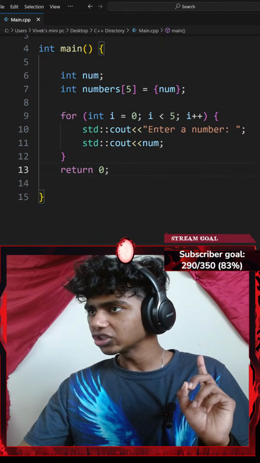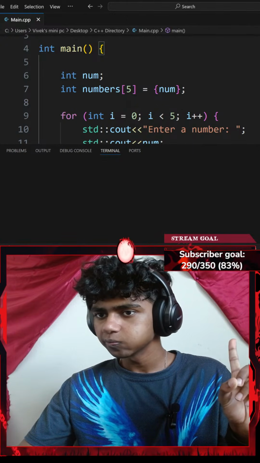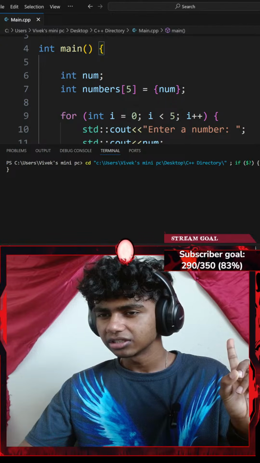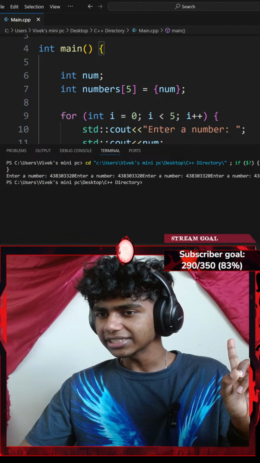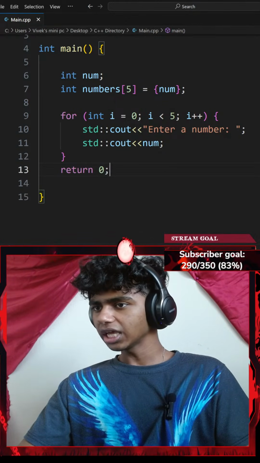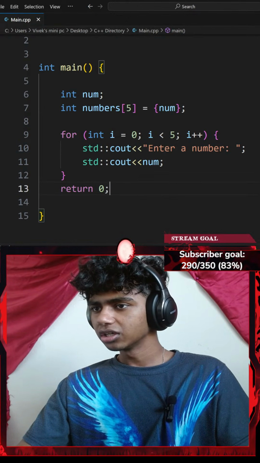If I hit Control S to save the code and run the command. Okay, let's see. Okay, it says enter a number. Okay, did I like mess up somewhere?